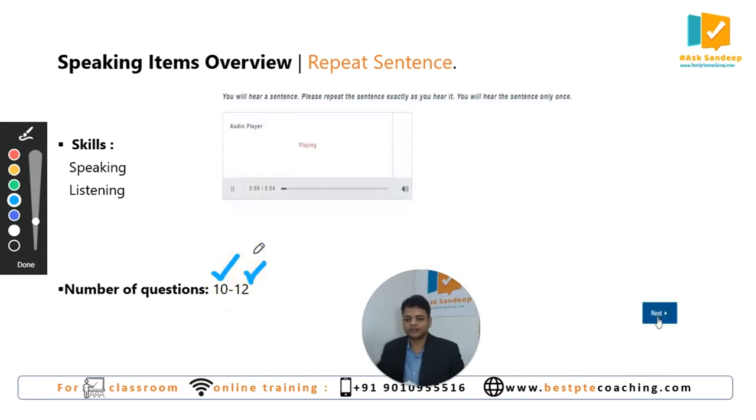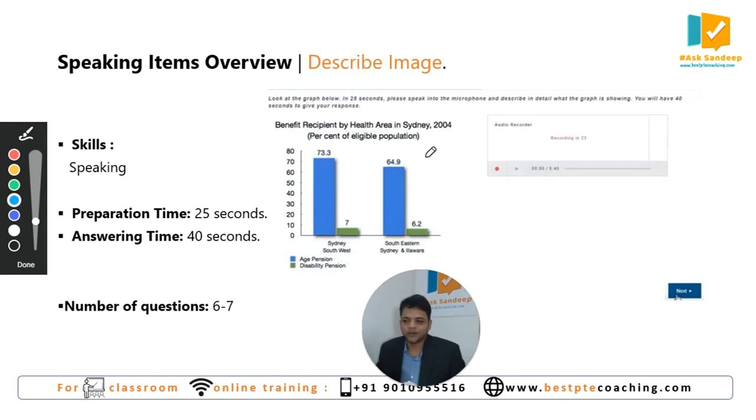maximum 12. The fourth question type in the speaking module is describe image. In this question type, you will be given a flow chart, a bar diagram, a pie chart, a Venn diagram, maybe a life cycle image, maybe a process image, maybe a photograph. After giving you that image on the screen, you will be given 25 seconds of preparation time. In 25 seconds of preparation time, you have to scan the image, read the image, and pull some important information from the image, and in 40 seconds of answering time, which will come after the 25 seconds,